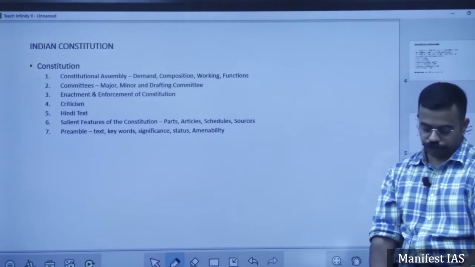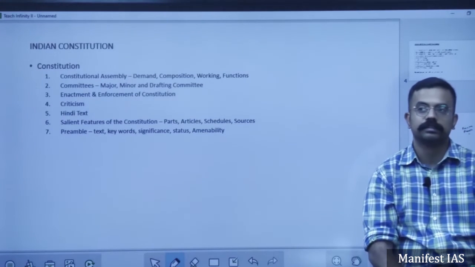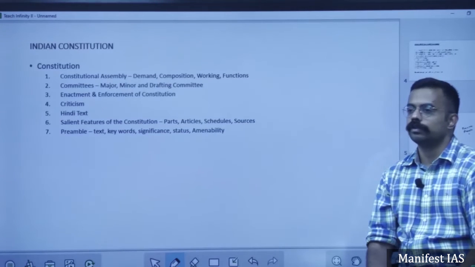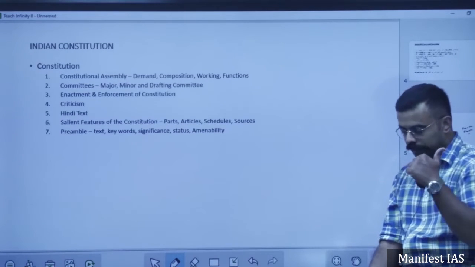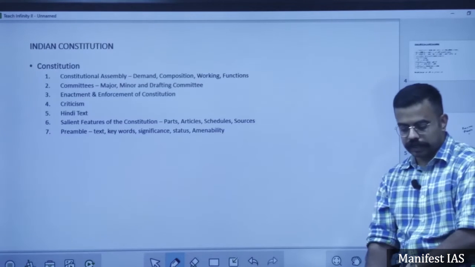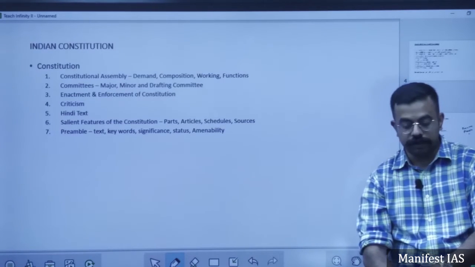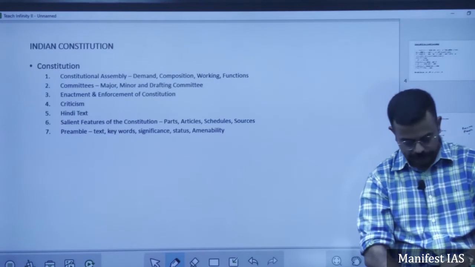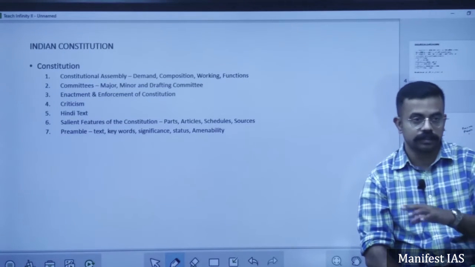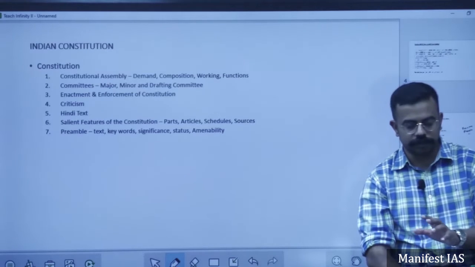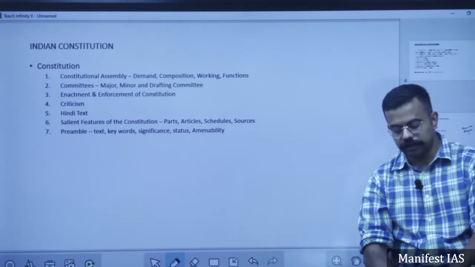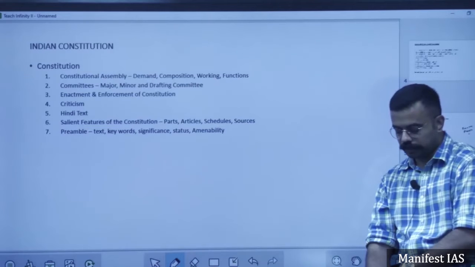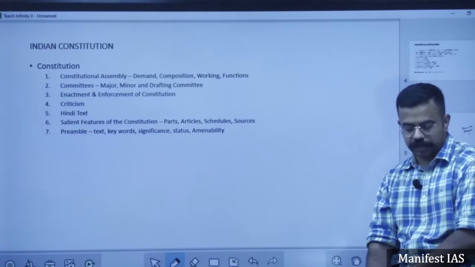From the Canadian constitution, what have we borrowed? A federation of states with a strong center. And vesting of residuary power: whatever power is not there with the states in the state list or in the union list, the residuary powers are vested in the union central government. That is taken from the Canadian constitution.